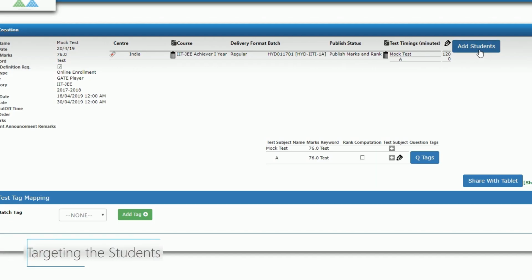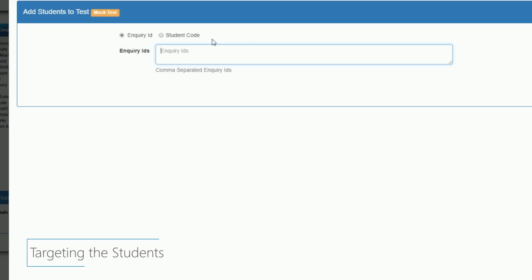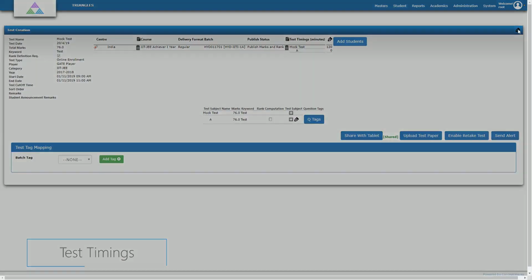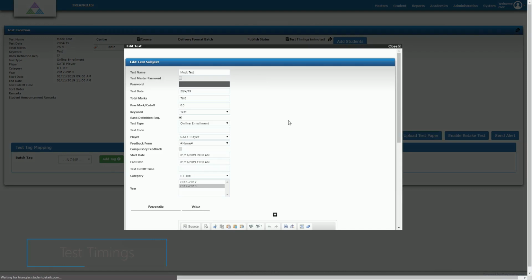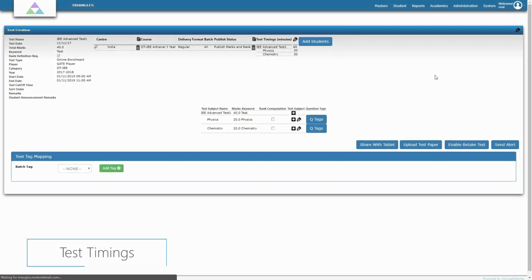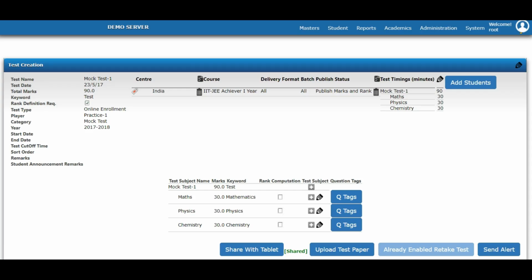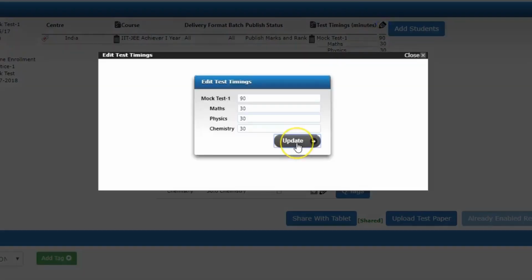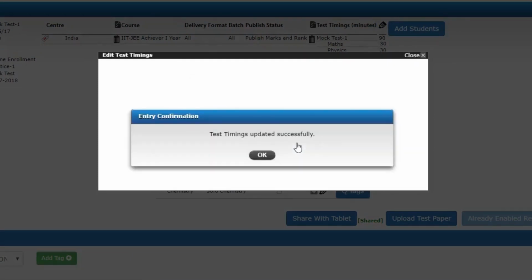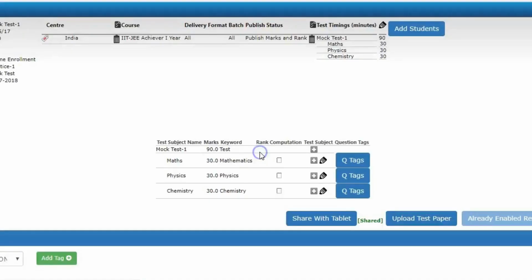Tests can be issued at all levels that you can think of, starting from course, center to batch tags to individual students. The tests can be configured to be accessible only during a certain time interval. For example, you could make a test accessible from November 1st 9 a.m. to 11 a.m. only. You can also set section-level time limits. For example, you could configure a test that enforces a student to spend full 30 minutes on the first section before moving to the second section.